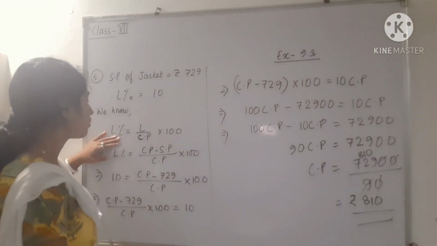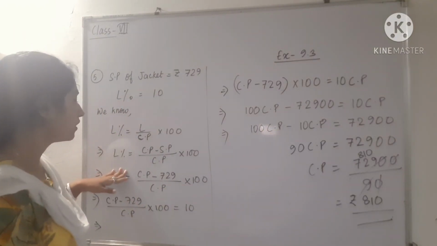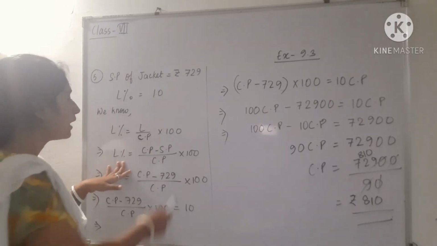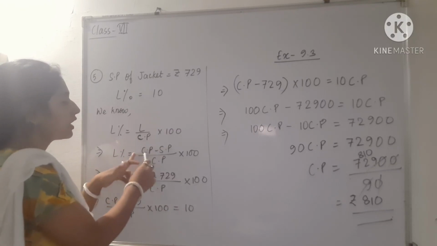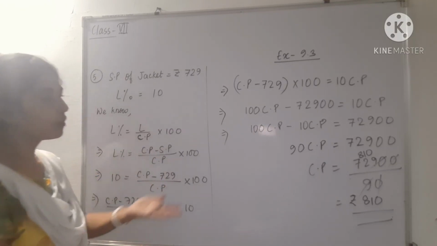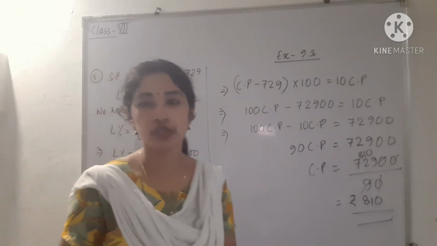In case of profit percentage, we have to write P% here. That is also already given. And here in place of profit, we have to write SP minus CP. It will be interchanged. Then you can easily solve and simplify, and you can find the value of CP.